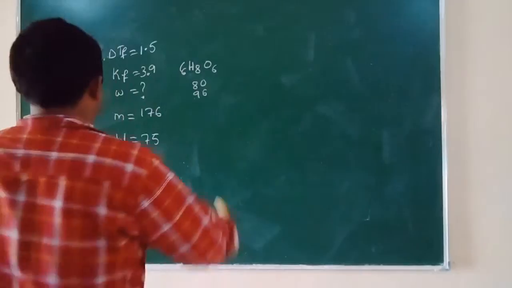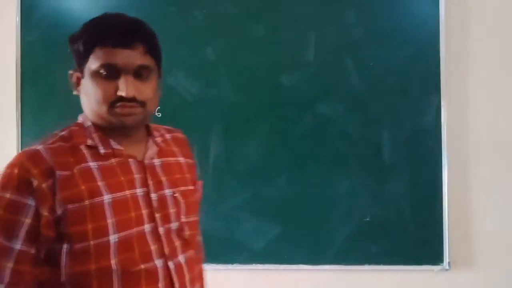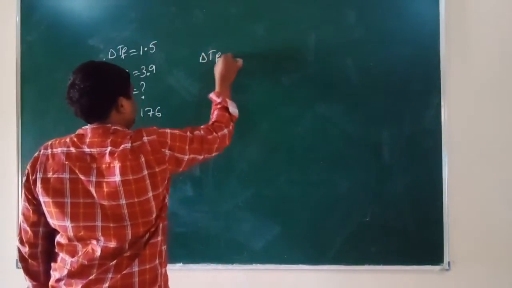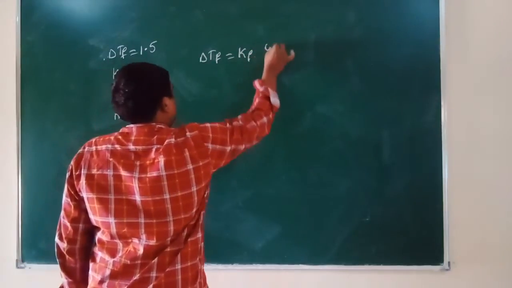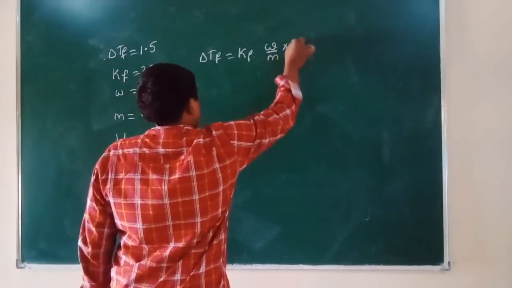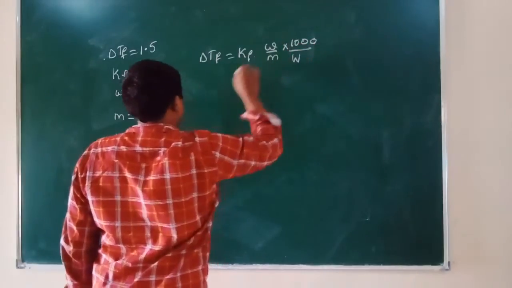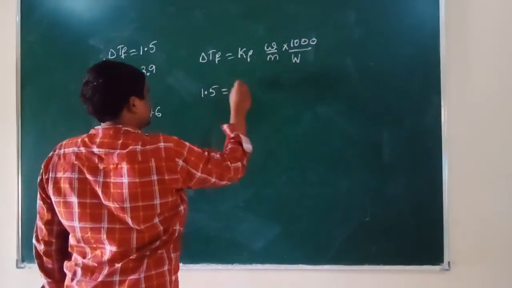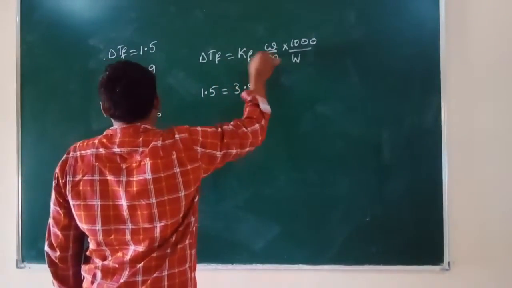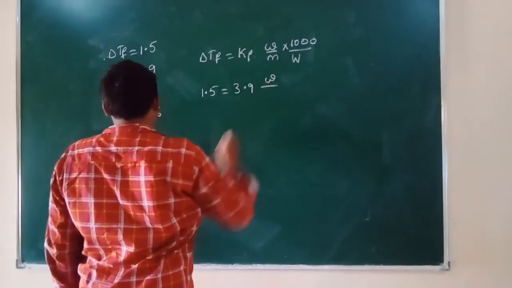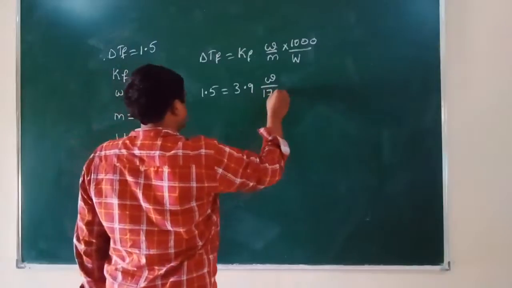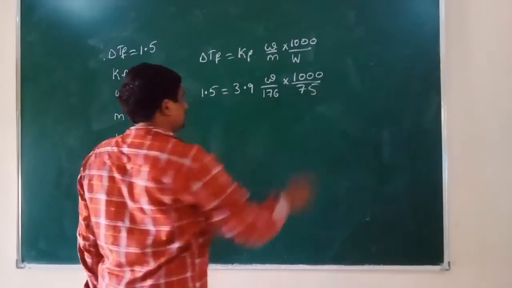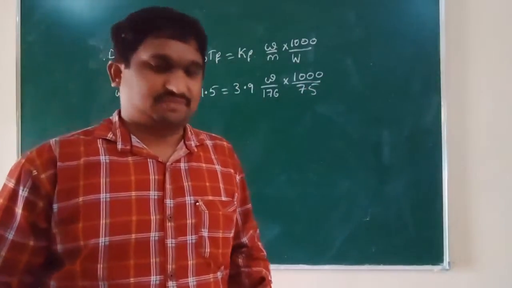So we shall find it out. Apply the formula for depression in freezing point. Delta TF is equal to Kf into small w by small m into 1000 by capital W. Delta TF, the depression in freezing point, is 1.5. Kf value is 3.9. Small w, the weight of solute, is what we have to find. Molar mass of solute is 176, into 1000 divided by the weight of solvent, which is 75.